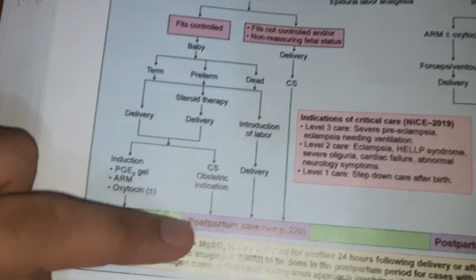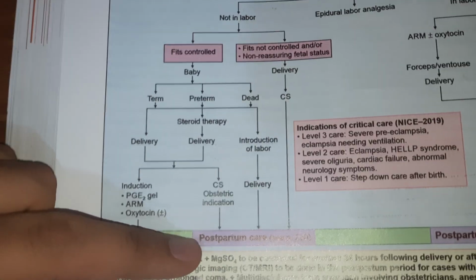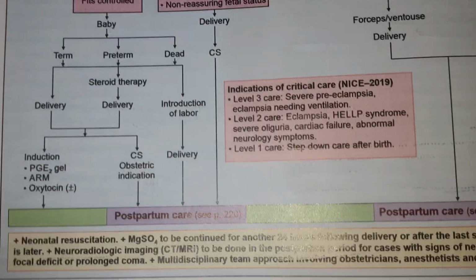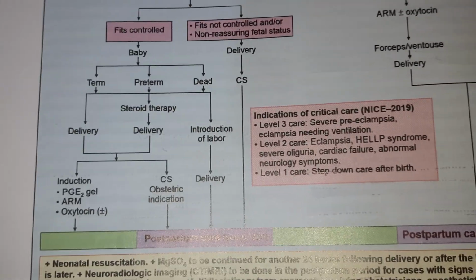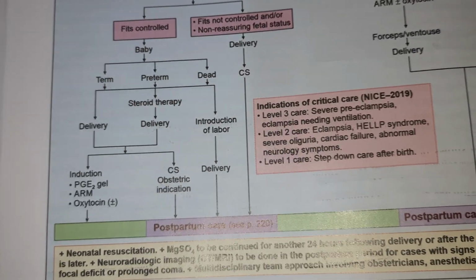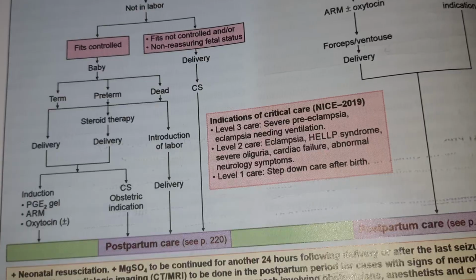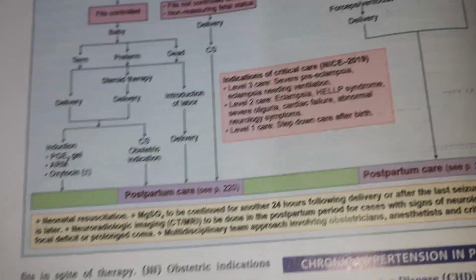In the postpartum management, magnesium sulfate is continued for 24 hours after the last seizure or delivery, whichever is later. Then follow-up and counseling are done. Regarding prognosis, the patient should be followed up in the postnatal clinic at 6 weeks. And that was all about management of eclampsia.